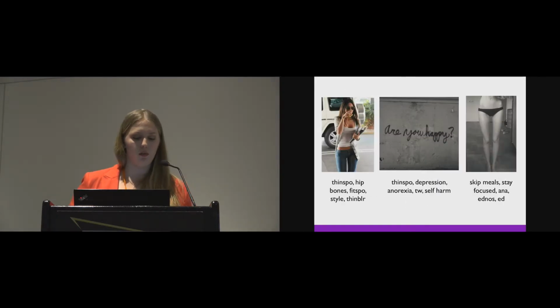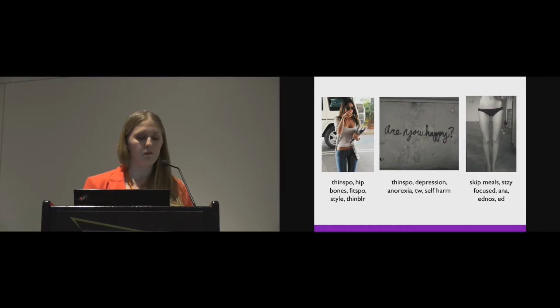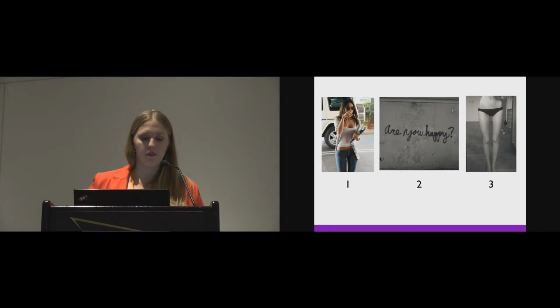So let's walk through a quick example of the rating task to show you how important the images and the text are together. You can see 3 images here from our data set and a sample of the accompanying tags that came with them. Most of them use tags such as thinspo, ana, and anorexia, which are overarching tags that are used in the pro-eating disorder community on Tumblr. But if you start to unpack the tags, as well as the visual signals that go along with them, some of these images signal more dangerous behaviors and encouragement of disordered eating habits that indicates that they should be taken down. And this is where we get our ratings of 1, 2, and 3.